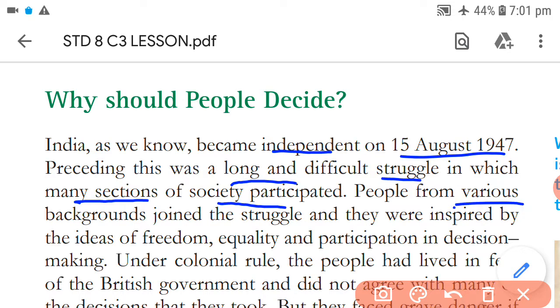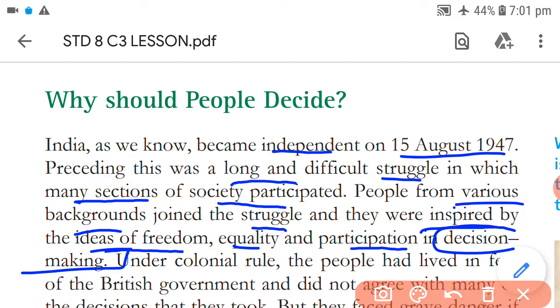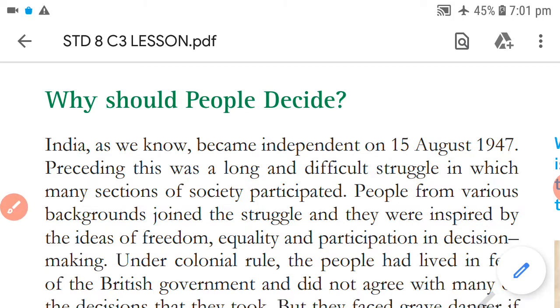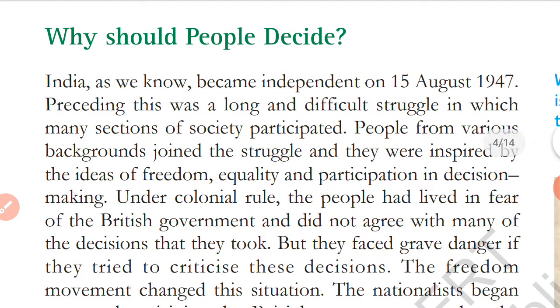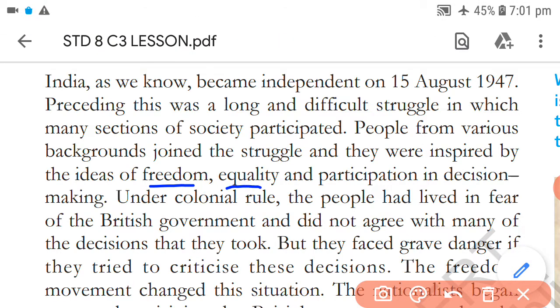People from various backgrounds joined the struggle, and they were inspired by the ideas of freedom, equality, and participation in decision making. So you can understand that all the people, though they were from different backgrounds, joined the struggle and were inspired by the ideas of freedom. They all wanted freedom, equality, and also their own participation in decision making. Because there was colonial rule, as India was a colony of Britain, we all know.